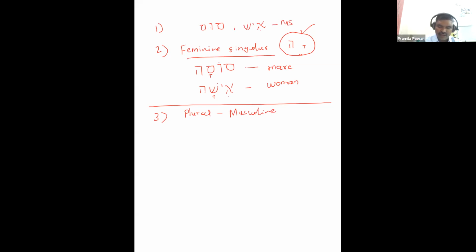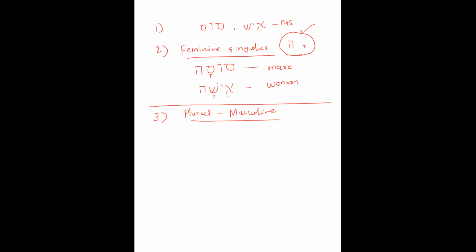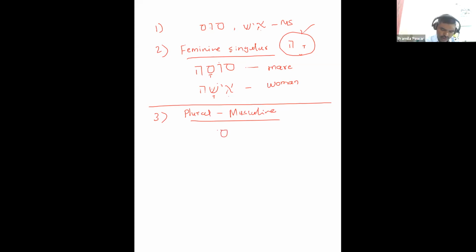Now if I have to make masculine plural, what will I do? Im ending. So sus will become susim, that is horses, masculine plural.